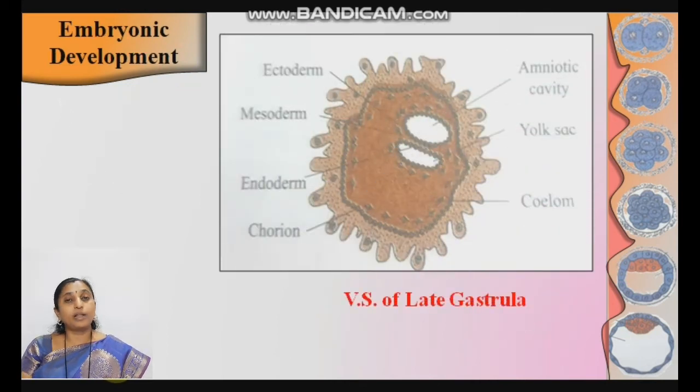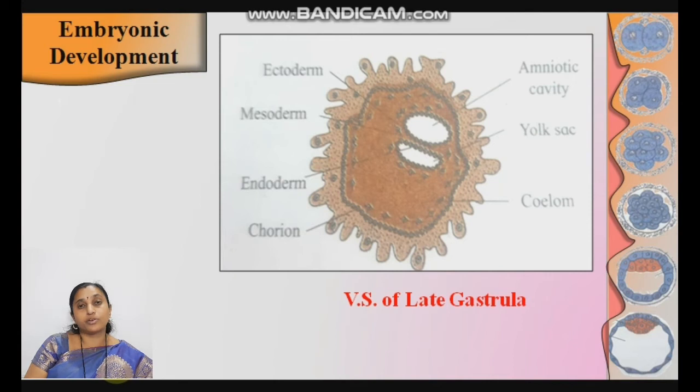See here. After blastulation comes gastrulation, the formation of the gastrula, which is the most important step. What is gastrula? What is gastrulation? It is the formation of the gastrula. In this step, what happens? The cells form the three germinal layers. We know the germ layers in the animal kingdom: the three germ layers are the outer ectoderm, middle mesoderm and inner endoderm. When all these three germ layers are formed, organs are formed from these germ layers. When these three germ layers are formed, that stage is known as the gastrula. From the blastula the gastrula is formed, and the process is known as gastrulation.